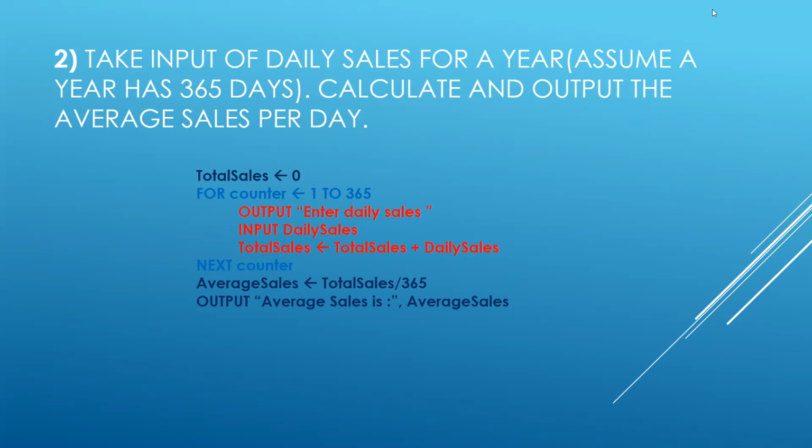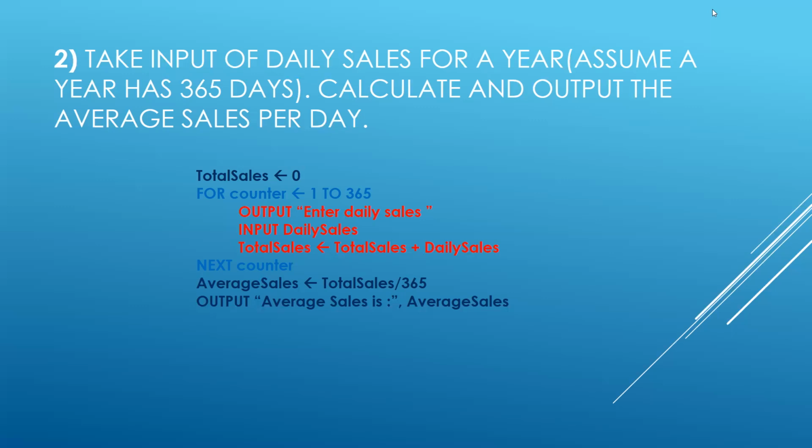And AverageSales, again, is a variable taken in this manner. AverageSales equals TotalSales divided by 365. By the way, just pay attention to the division symbol. If you can recall, we have talked about division being done by using the slash. So here TotalSales upon 365, and the output is: average sales is, and then AverageSales with a comma in between.